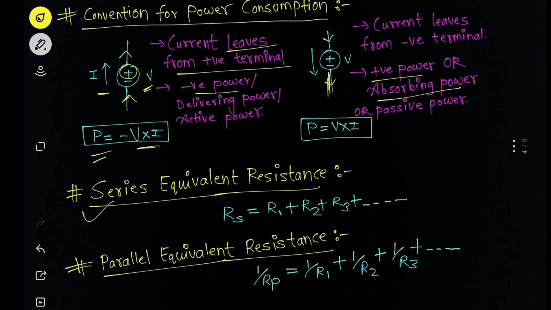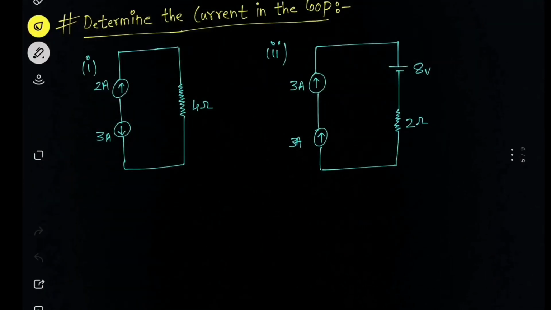Now the basic thing, series equivalent resistance, parallel equivalent resistance, we all know that this is the formula for more than one resistance connected in series or parallel. Now we'll just move ahead with some examples. Here we have two examples in which we have to determine the current in the loop.